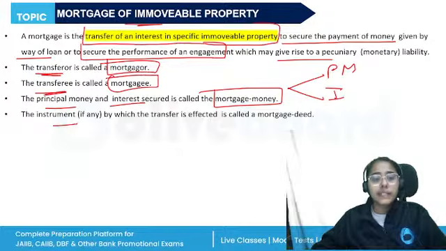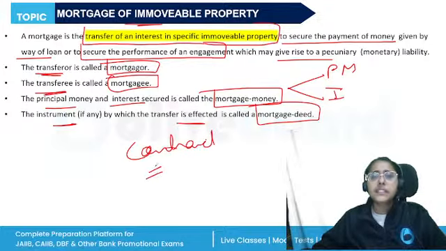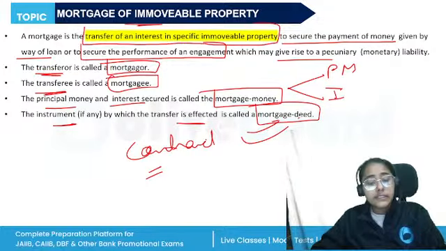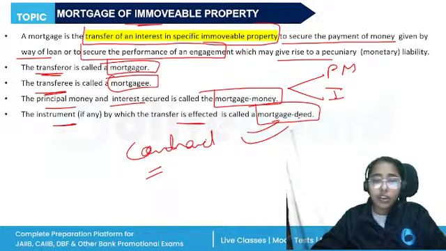And the instrument by which the transfer is effected is known as a mortgage deed. So, in the very contract, if all the expressed terms and conditions are stated, that will be known as the mortgage deed. So, this is the main difference between the sale of immovable property and mortgage.